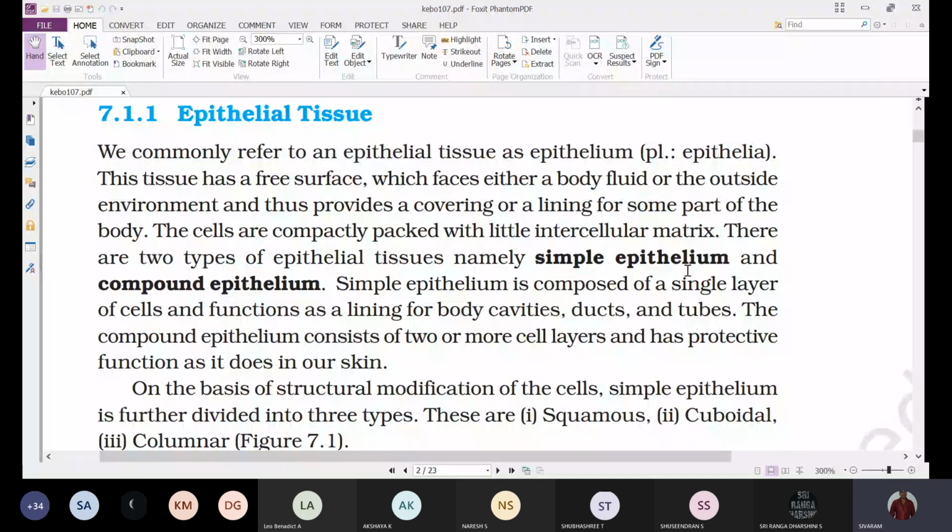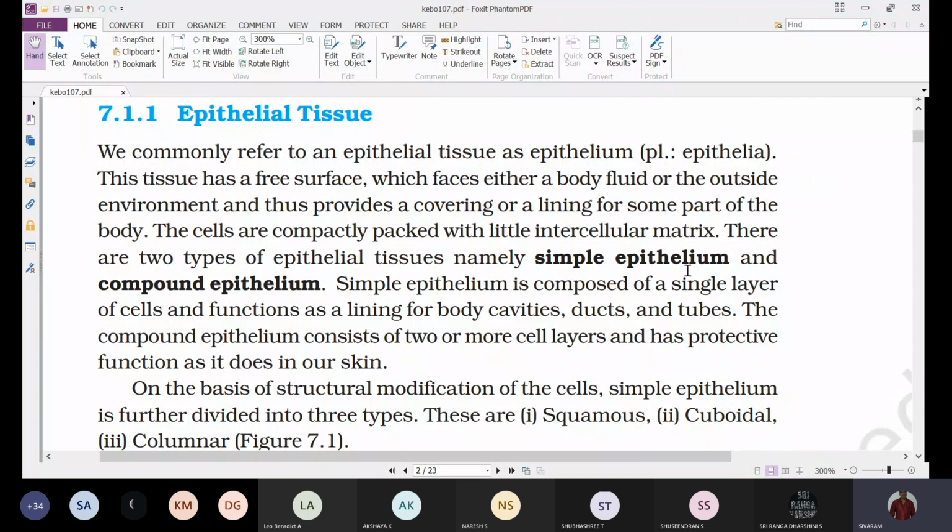This is also called epithelium. The epithelial tissues we can also simply call epithelium or epithelia, because it is usually present as the covering of different organs of our body, either externally or internally. Generally, one of its surfaces is free, on the open surface of that organ or tissue, or ducts. That's why we call it epithelium.